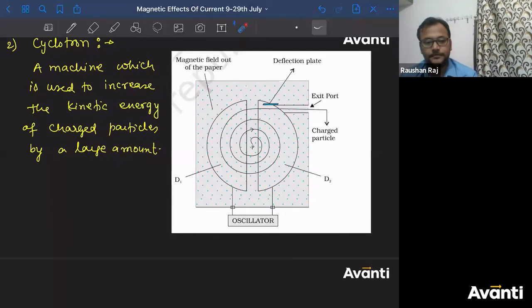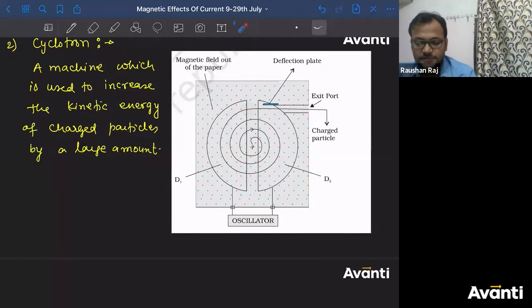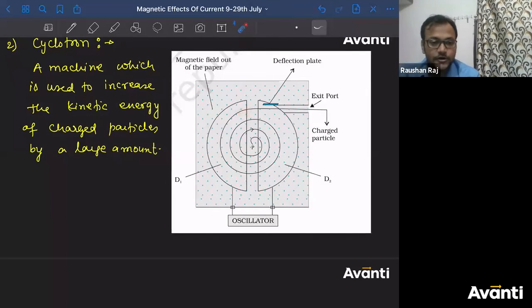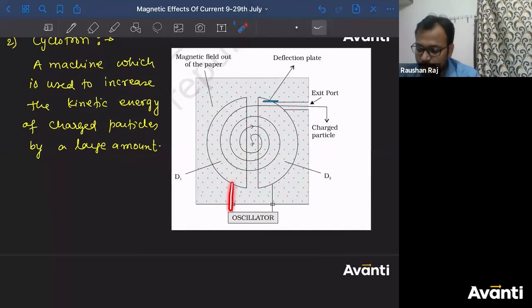Keep the first point in mind. Once the charged particle comes out of the D, what are we going to do? We are going to maintain a potential difference across these two Ds. So what I'll do is connect a potential difference. I'll connect a battery.